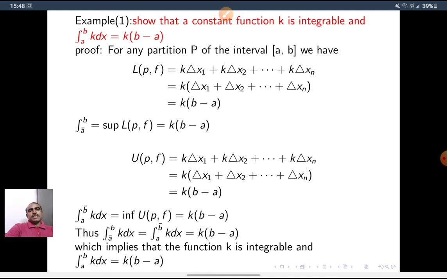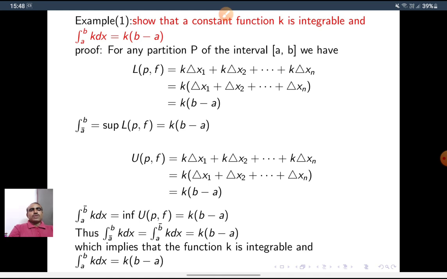So m1 is k into delta x1 plus k into delta x2 plus up to k into delta xn. If you take k common, we write delta x1 plus delta x2 plus up to delta xn. We know that this is x1 minus x0 plus x2 minus x1 plus up to xn minus xn minus 1. Finally, we get k into xn minus x0. We know xn is equal to b and x0 is equal to a. Therefore, k into b minus a. Therefore, the lower integral of k dx is the supremum of LPF. So for any partition, LPF is k into b minus a, so the supremum of this set of all LPFs is k into b minus a.